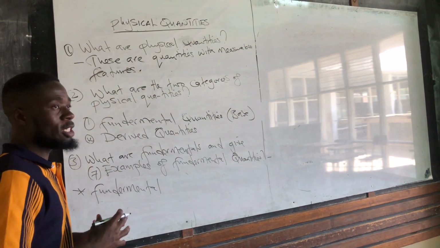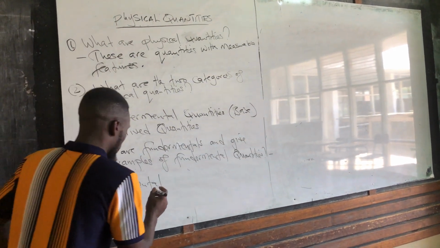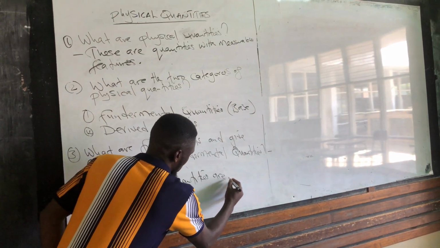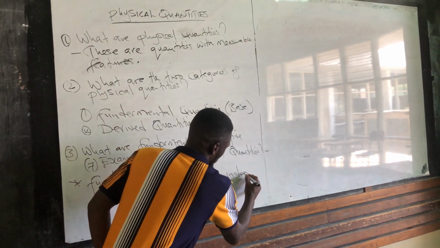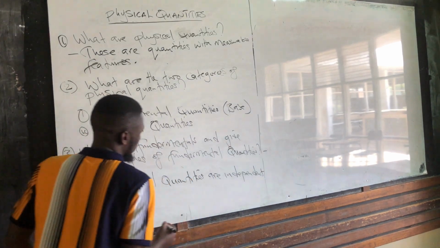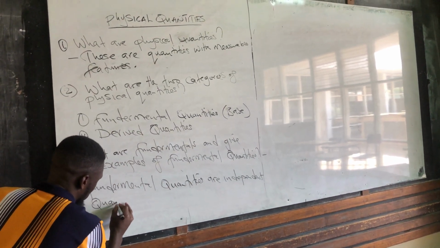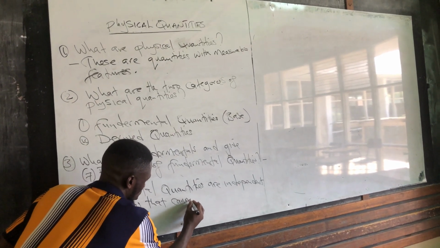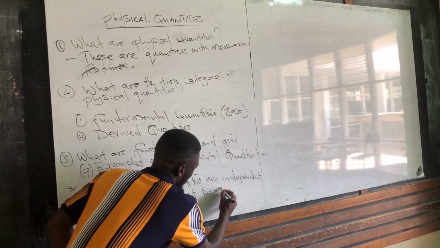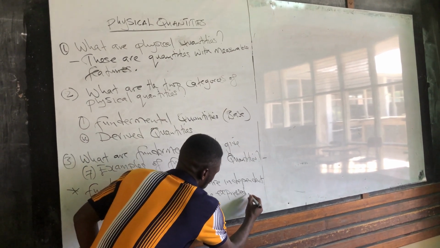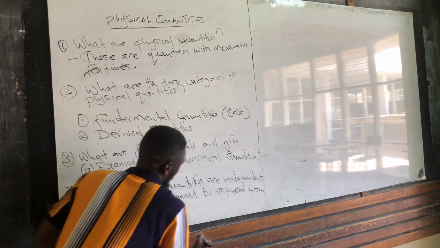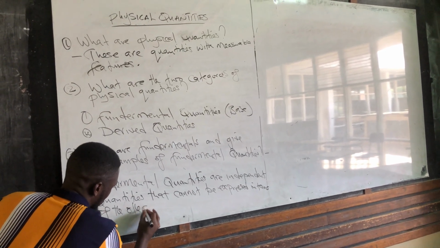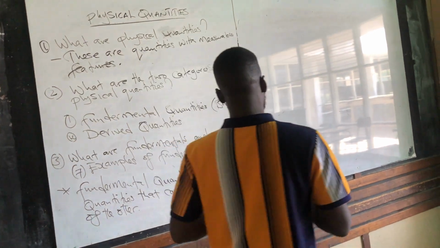So these are independent quantities that cannot be expressed in terms of the other quantities.